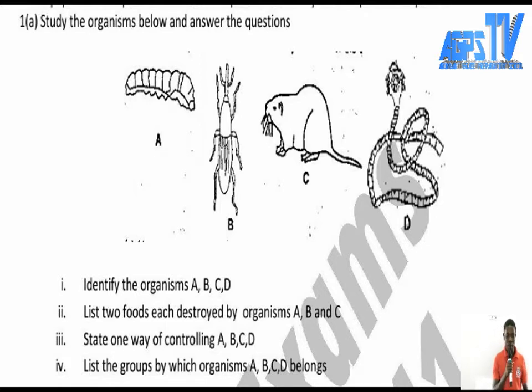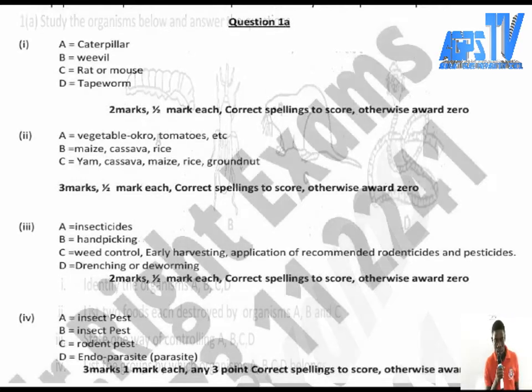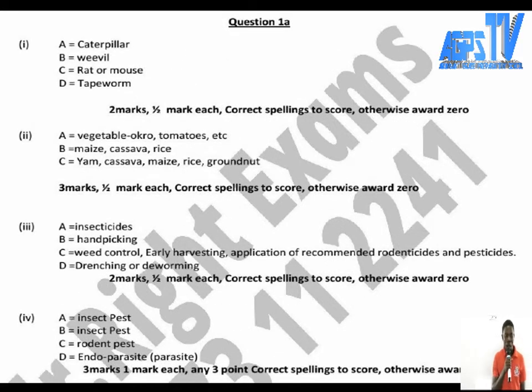Without wasting time, let us go to the marking scheme and find out the answer. Now, A is an insect pest, caterpillar. B is also an insect. C is a rodent pest, and D is an endoparasite.